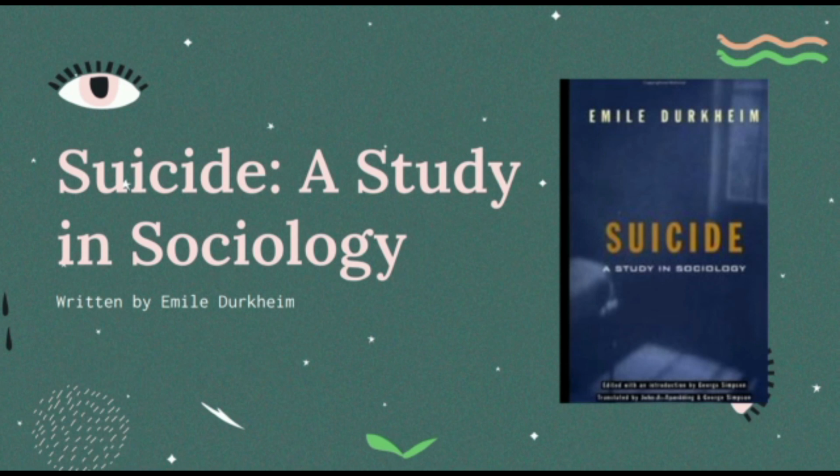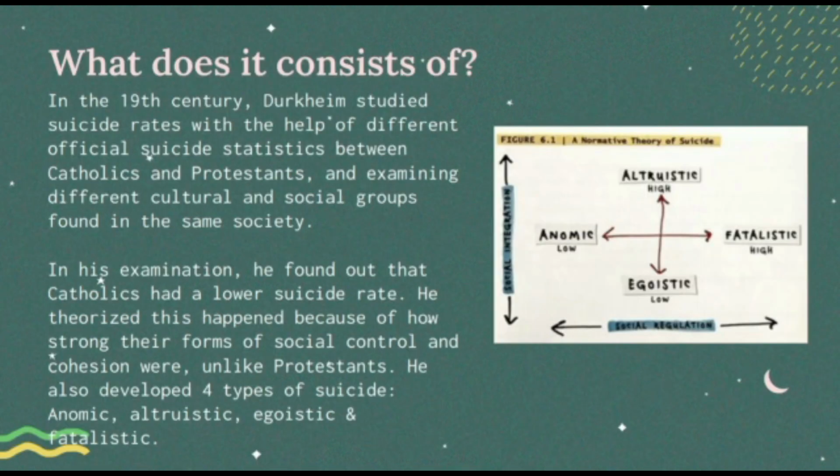Here we can see an example where this approach was applied, which is the book written by Emile Durkheim called Suicide, a Study in Sociology. What does it consist of? In the 19th century, Durkheim studied suicide rates with the help of different official suicide statistics between Catholics and Protestants and examining different cultural and social groups found in the same society. He found out that Catholics had a lower suicide rate. He thought that this happened because of how strong their forms of social control and cohesion were, unlike Protestants.